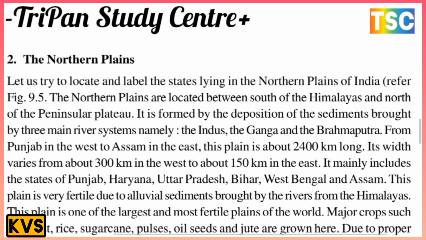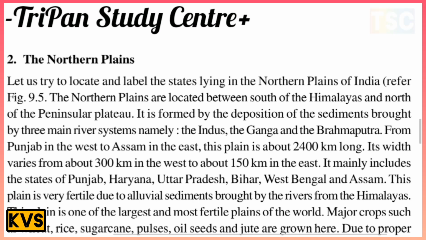From Punjab in the west to Assam in the east, this plain is about 2,400 kilometers long. Its width varies from about 300 kilometers in the west to about 150 kilometers in the east. It mainly includes the states of Punjab, Haryana, Uttar Pradesh, Bihar, West Bengal and Assam.